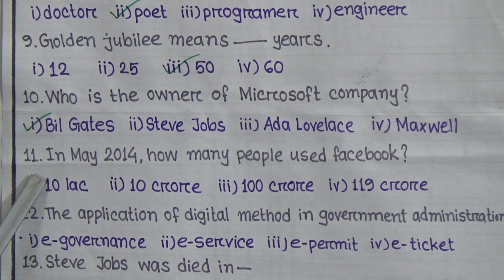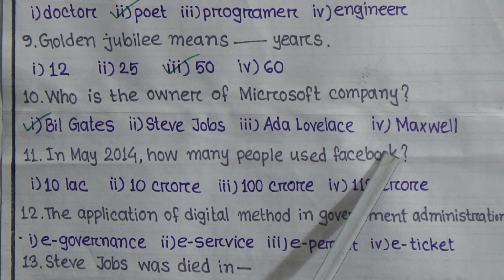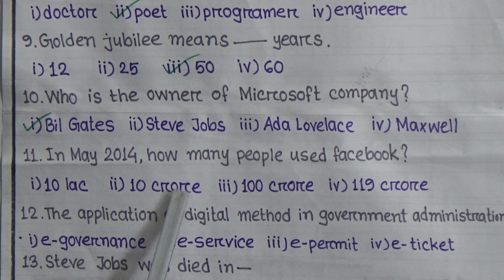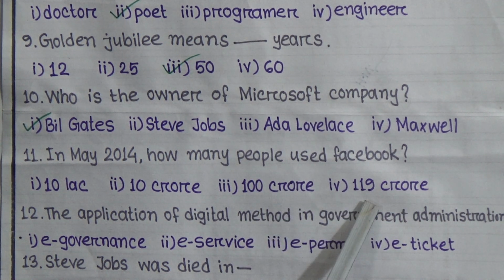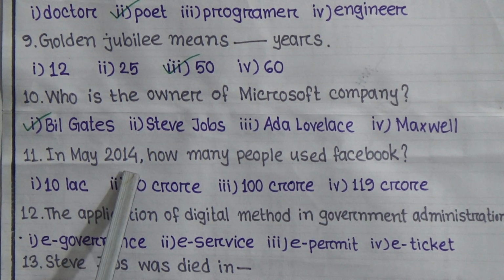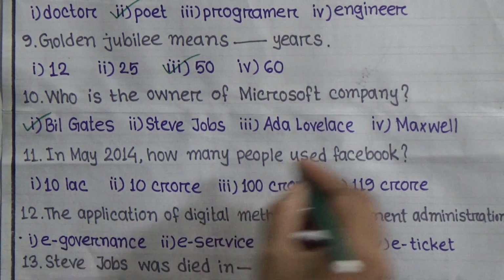Question number 11. In May 2014, how many people used Facebook? 10 lakh, 10 crore, 100 crore, or 119 crore. According to the statistics, in May 2014, 119 crore people used Facebook. So it will be option 4.